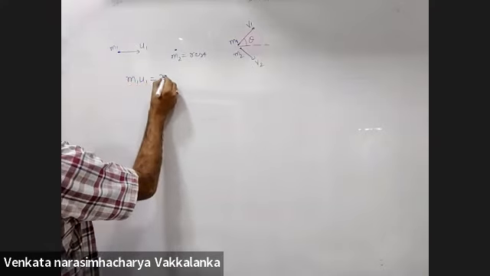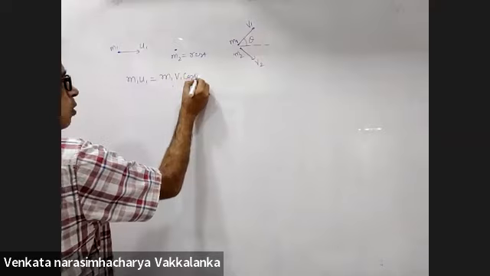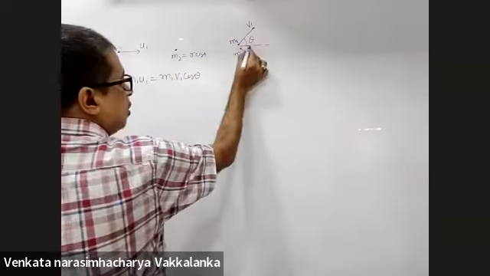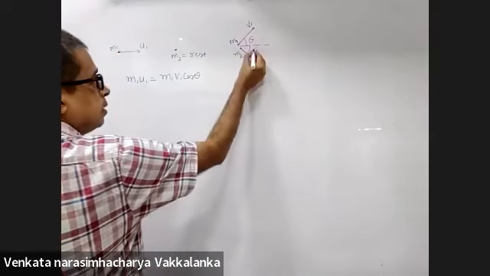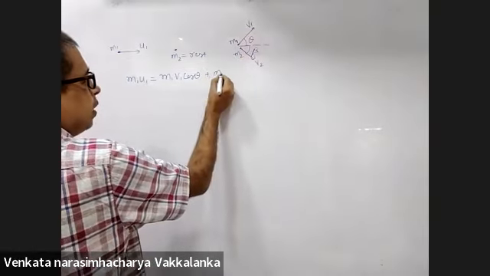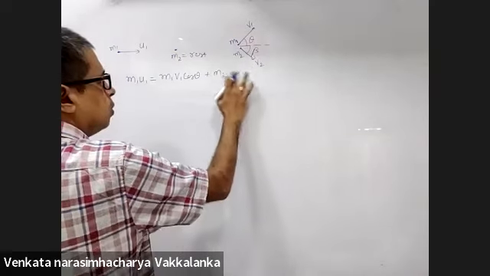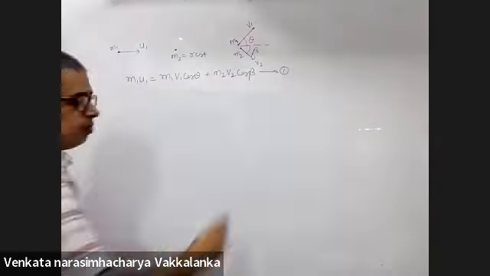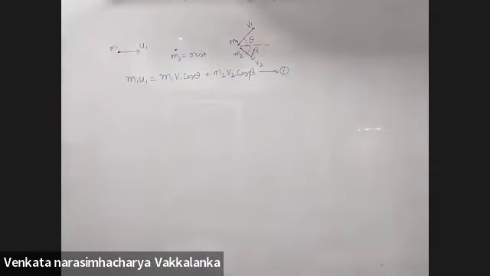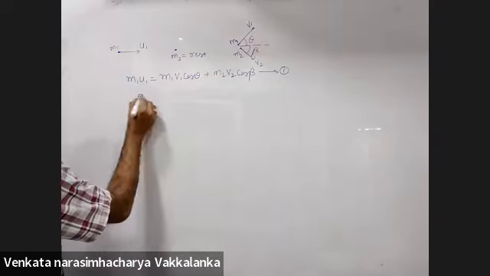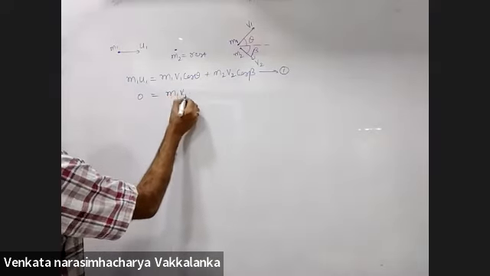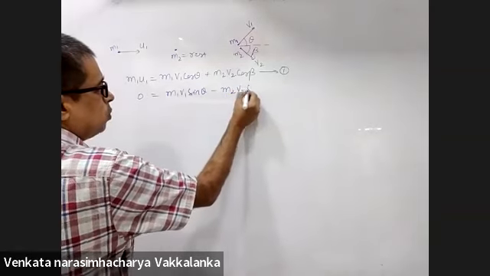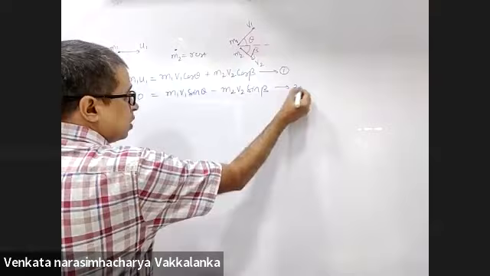m1 u1 is equal to m1 v1 cos theta plus m2 v2 cos beta. I'll call this angle beta; alpha or beta, anything will do. This is my first equation, conservation of momentum along the x-axis. Along the y-axis, m1 v1 sin theta minus m2 v2 sin beta is my second equation.